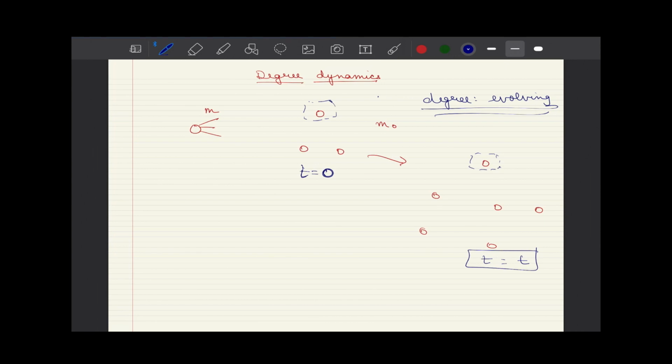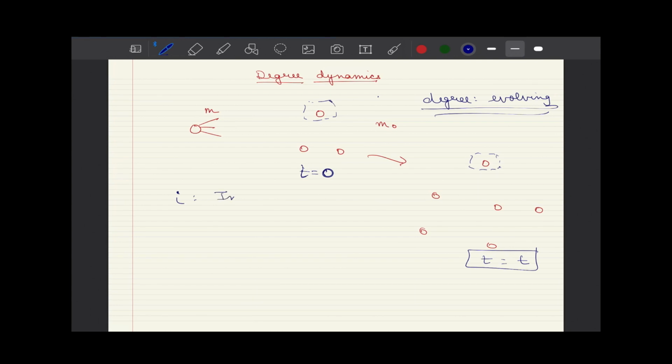Now when we derive this degree dynamics, we will assume that time is continuous. We could have t plus delta t, or small increments of time are possible, and we will try to calculate how these degrees are changing in such small time intervals. Now we will use two notations.